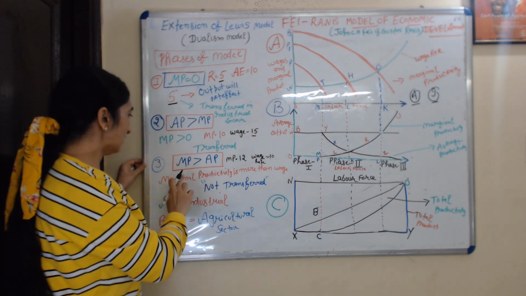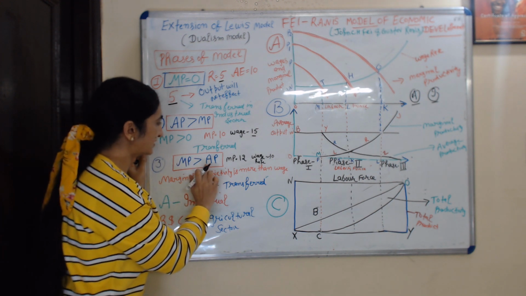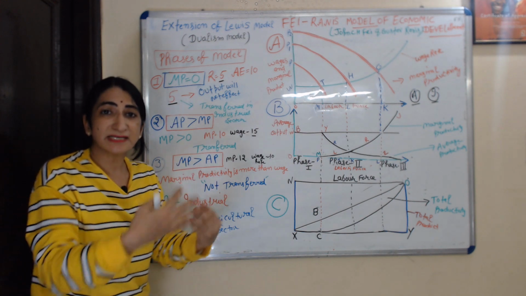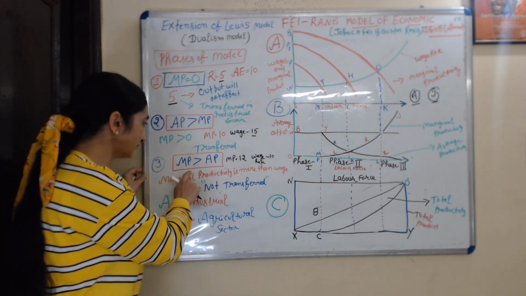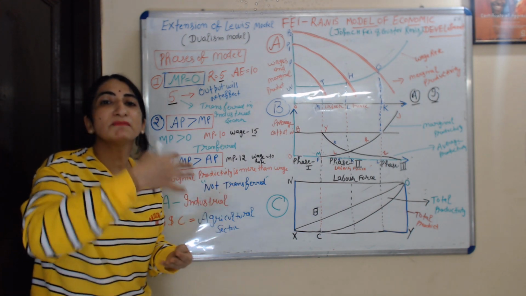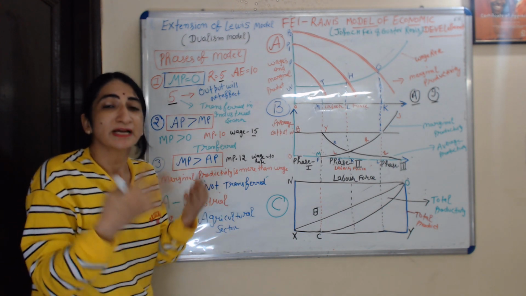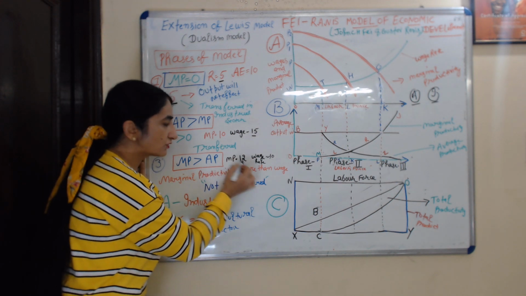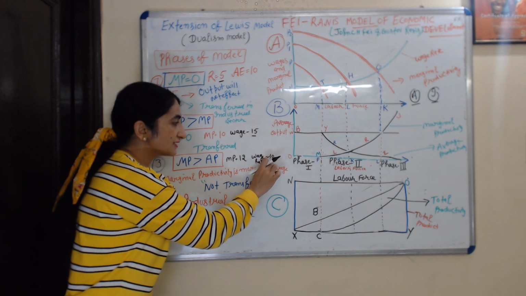Now I will talk about the third stage, where the marginal product of labor is more than the average product. Here labor are receiving less wage compared to their marginal productivity. Their marginal productivity is equal to 12 but they are receiving a wage rate equal to 10.